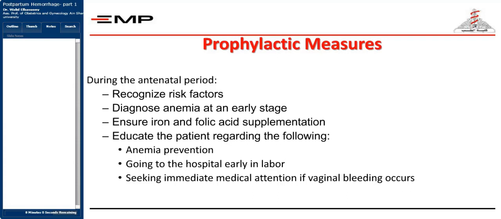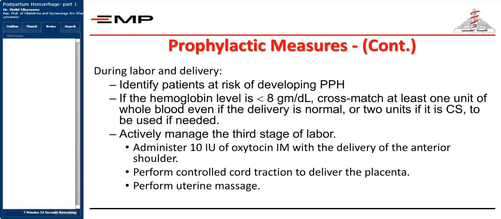Properly managing the first and second stages of labor, and properly managing the third stage of labor, and properly delivering the placenta. So, during labor and delivery, you should identify patients at risk of developing postpartum hemorrhage. If the hemoglobin level is less than 8 grams per deciliter, you should cross-match at least 1 to 2 units of whole blood, even if the delivery is a normal vaginal delivery, or 2 units if it's a cesarean section, to be present and to be available if needed.